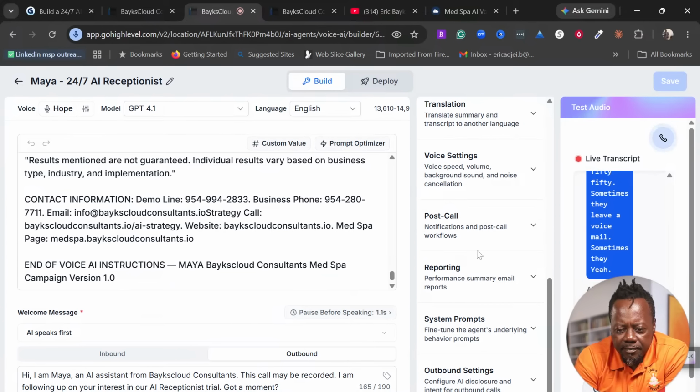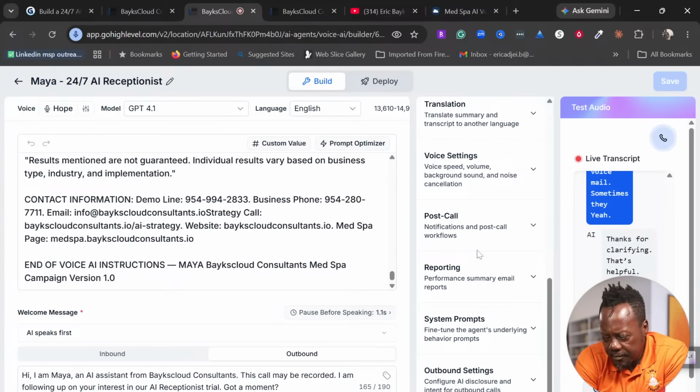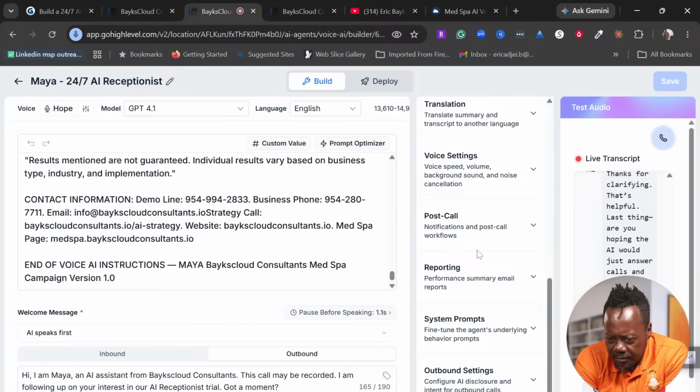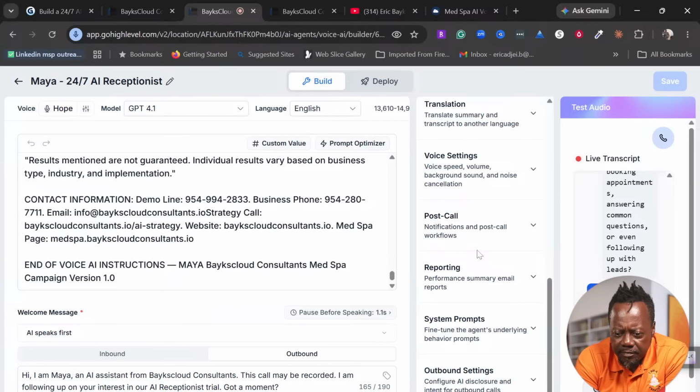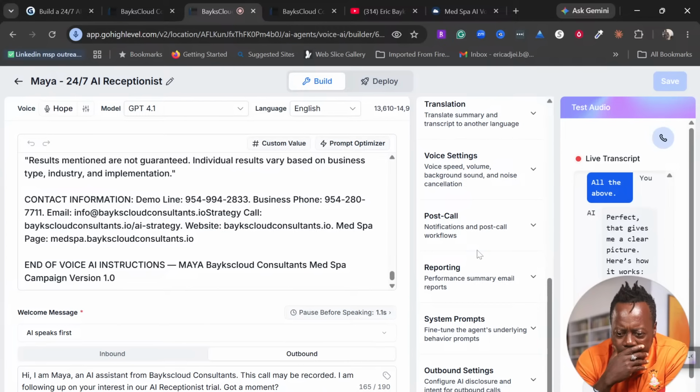Thanks for clarifying. That's helpful. Last thing, are you hoping that AI would just answer calls and take messages, or would you want it to help with things like booking appointments, answering common questions, or even following up with leads? All the above. Perfect. That gives me a clear picture. Here's how it works. Our AI receptionist answers every call instantly, 24/7.